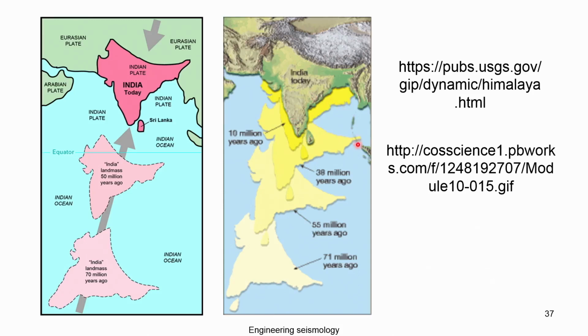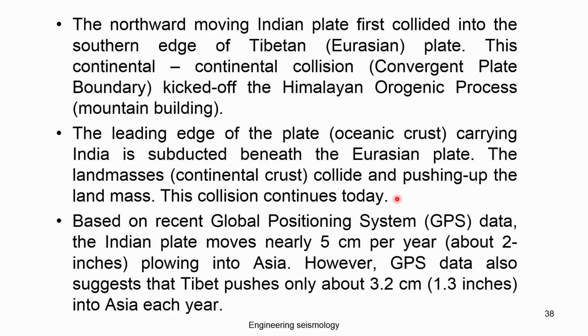So that was the evidence where you can see geologically our landmass kept moving, tectonically kept being disturbed. Tectonic forces are helping them to move. That is what you can see from this kind of evidence under the theories. The northward moving Indian plate first collided with the south edge of the Tibetan Eurasian plate.